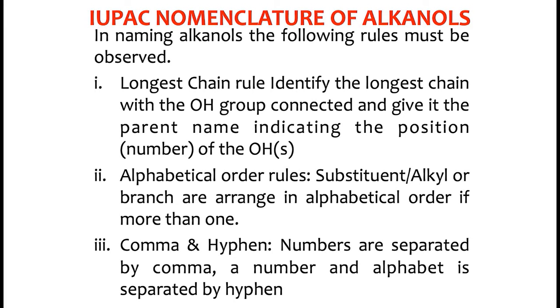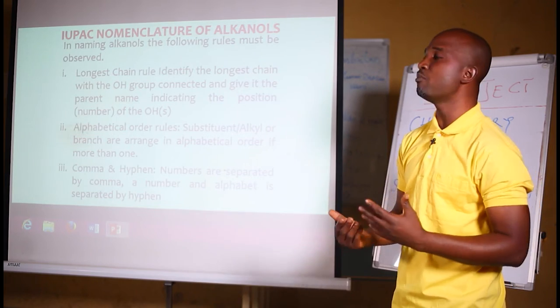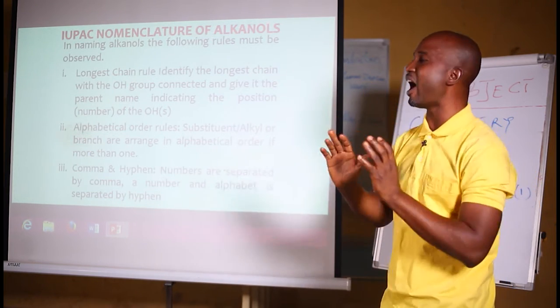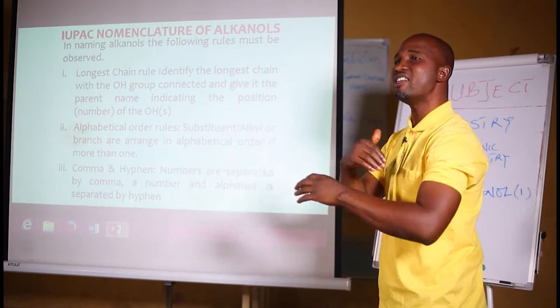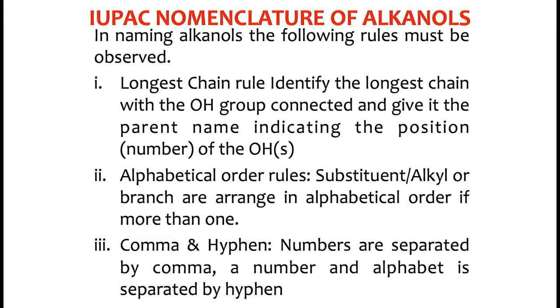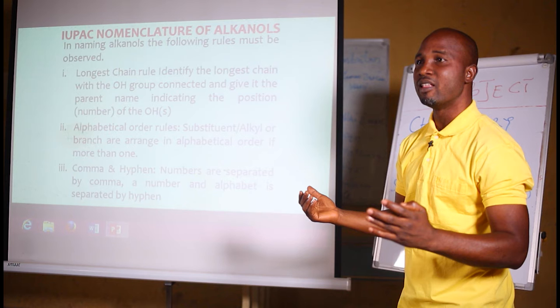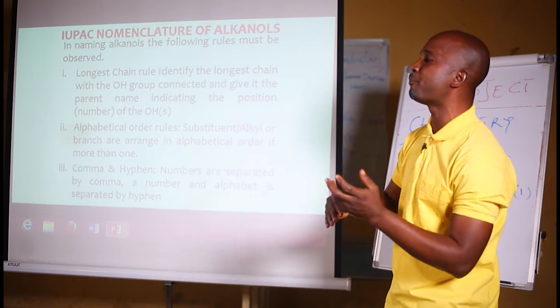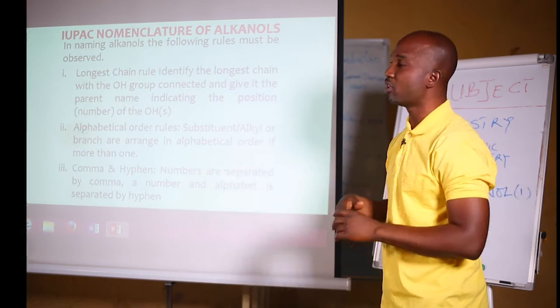Then number 2, it says the alphabetical order rule: substituents, alkyl groups or branches are arranged in order of increasing alphabet, meaning that E comes before M. So if you have ethyl and methyl in the same structure, when naming, ethyl should come before methyl. Then the comma and hyphen rule, meaning that numbers are separated by a comma. If you have 2 numbers in the name, they are separated by a comma, while a number and alphabet is separated by a hyphen. That means if you have a number or a number preceded by an alphabet, you introduce a hyphen.